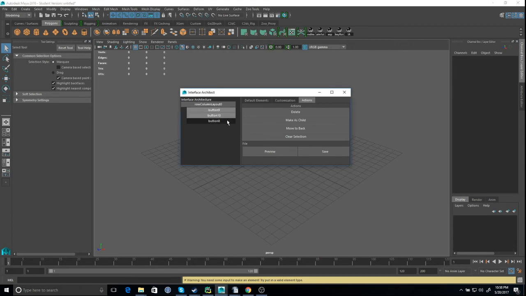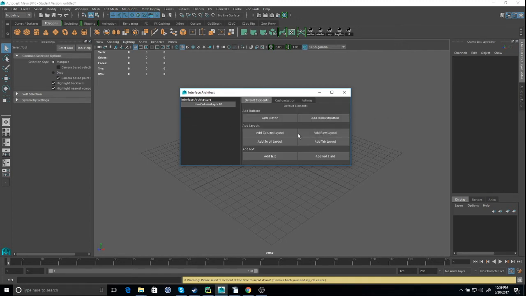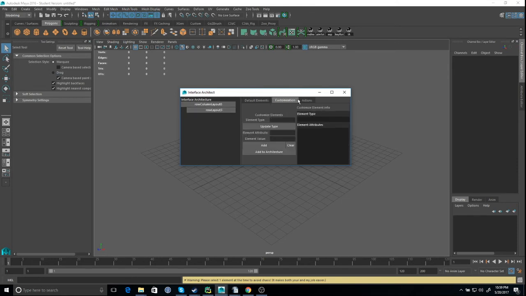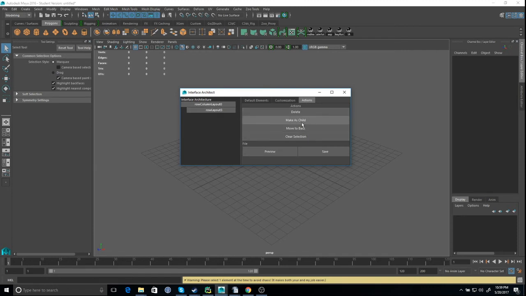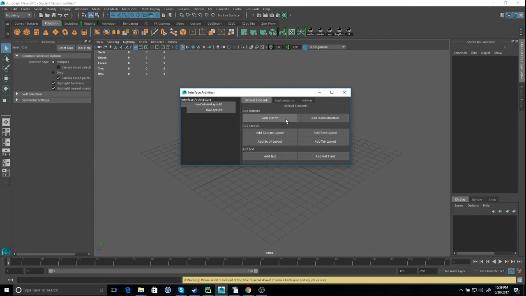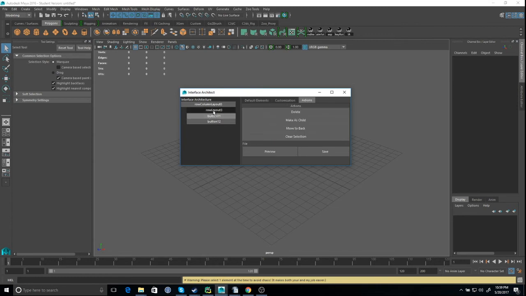And if you select all of them and move to back, it won't work. Let's do a more complicated one, see if it works. Add two buttons. Make them a child. All right, right now 11, 12. And move to back. Preview. 12, 11. All right.